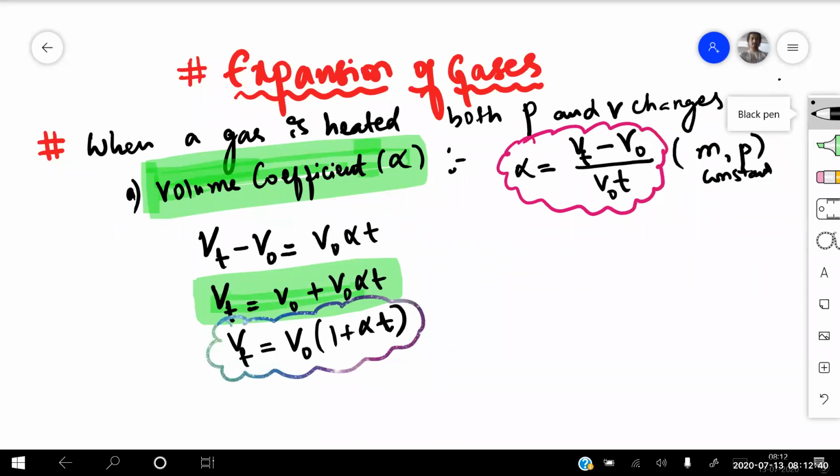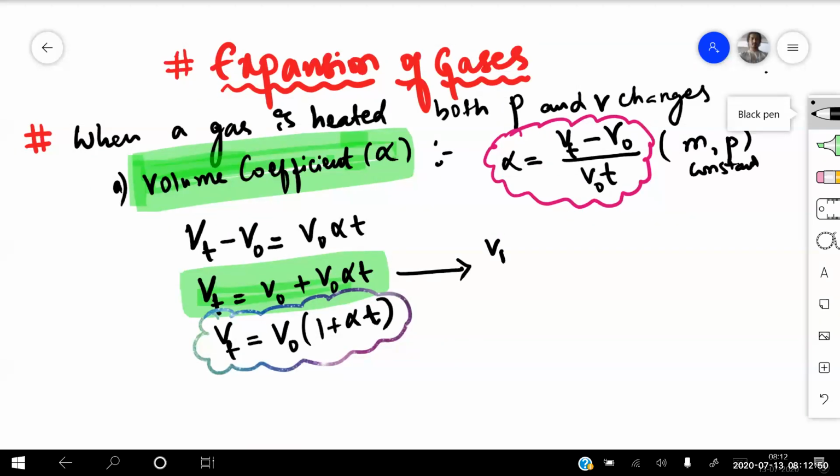Is it clear for everyone? Yes, sir. Okay. So if I'm taking this for two different temperatures, Vt as well as V naught part of the relation. If I'm talking about V1 divided by V2, V1 by V2 is equal to V naught into 1 plus alpha into T1, divided by V naught into 1 plus alpha into T2.